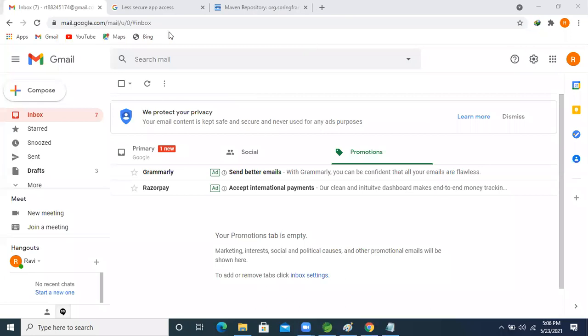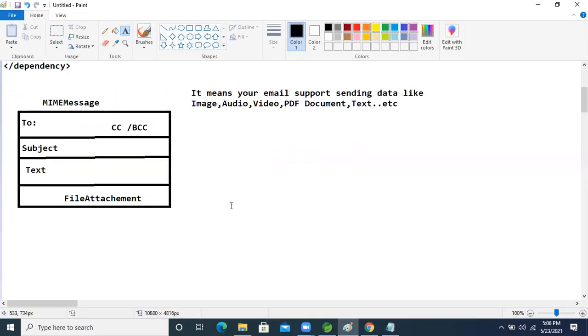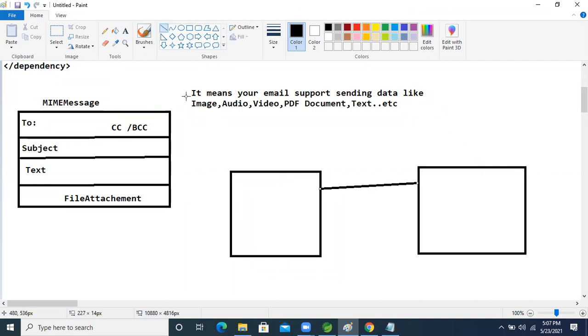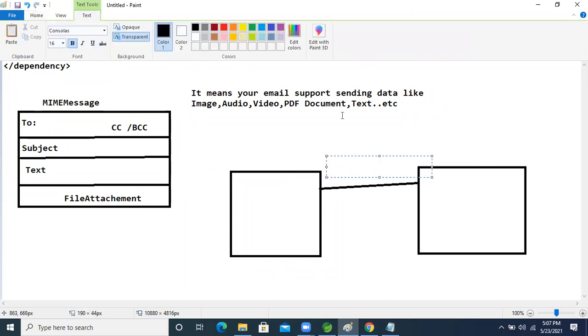So what will we do now? Next, one more concept I'm going to explain, guys. Here our applications will interact, right? Just think about it: two computers are there, and one more computer is there. If this computer wants to interact with that computer, how will this computer interact with it?